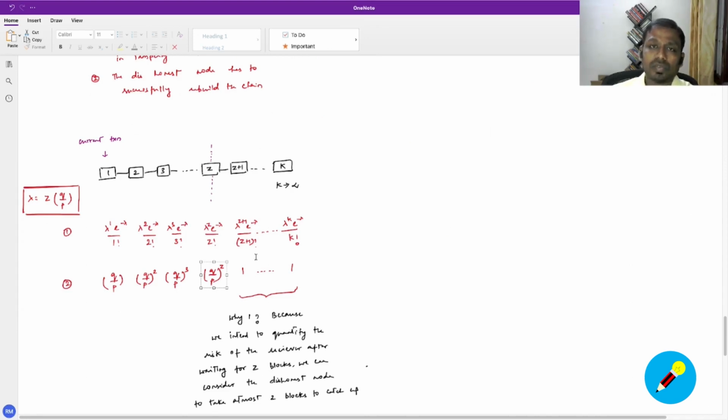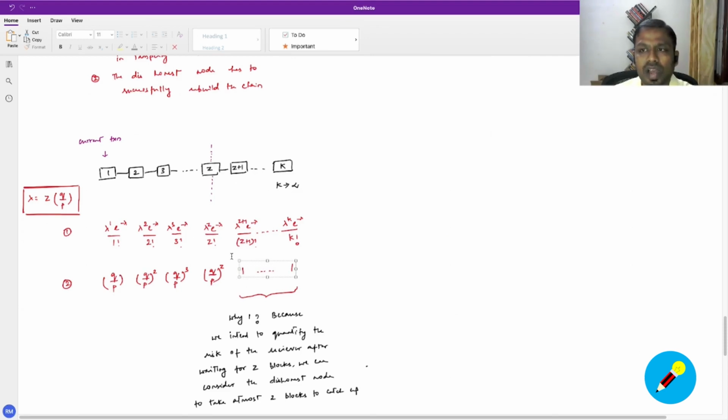So we can consider that the dishonest node takes at most Z blocks to catch up, which means that we can assume that the dishonest node has succeeded. To be conservative, we can assume that the dishonest node has succeeded and it takes at the most Z attempts. So after that, whatever has been done, it has succeeded, which means the probability is that it doesn't have to catch up anymore. It has already caught up. The transaction is already tampered with.